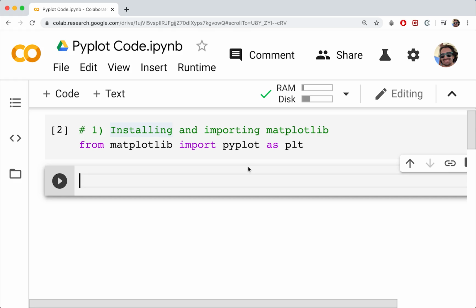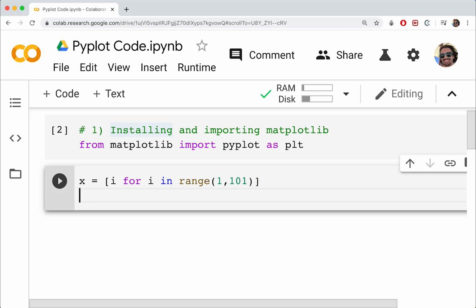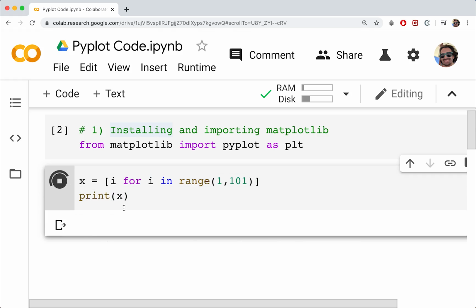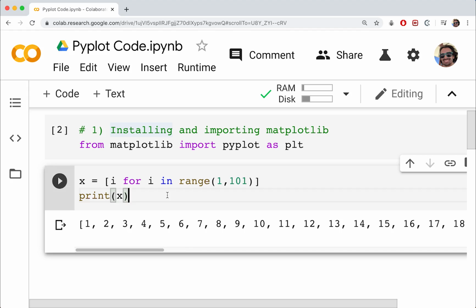Okay, so in my case, I'm just going to do something really simple. I'm going to say x is equal to an array. We'll say i for i in the range from 1 to 101. Essentially, this is short form of creating a range from 1 to 101, so that's the numbers 1 through to 100. And we're just assigning each of those values to a new value in this array of x, okay? So I don't want to deal with a range. I want specifically a list of values, okay? Hence why I'm putting this in a list in these square brackets. If you want to print this out, all it will do is print out the numbers 1 through 100. Okay, it's just a simple list there.